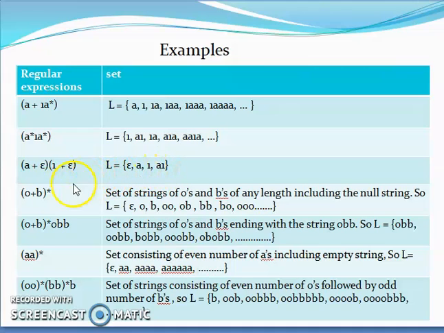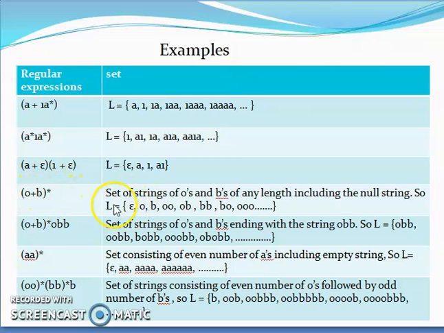Then we have O plus B star. Now O plus B star, as we have looked at in the previous slide, is the same as O star plus B star whole star. That means any number of times O, any number of times B, and in any order they can appear.